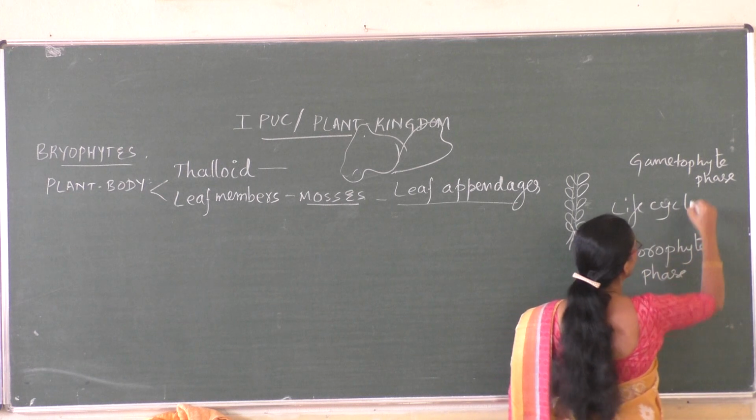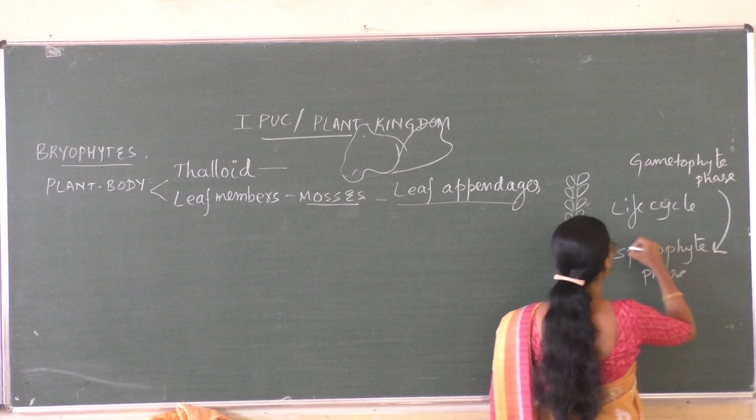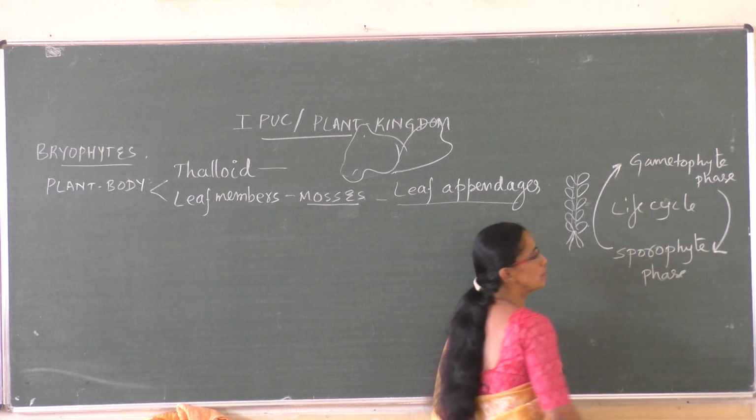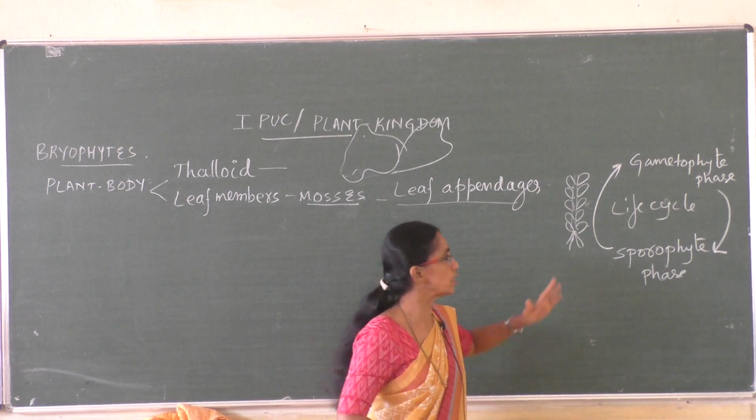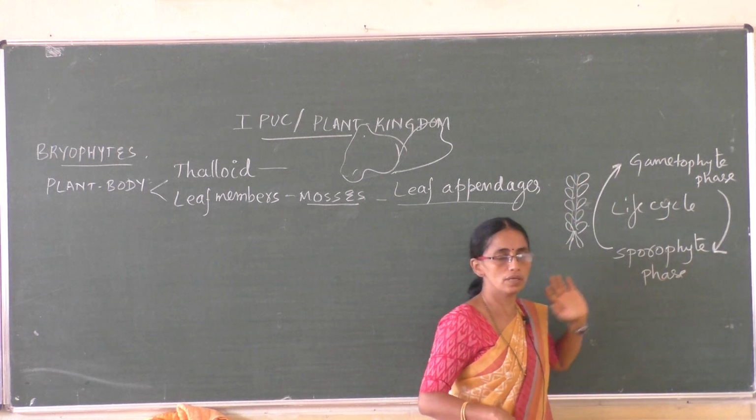That is, the gametophyte phase gives rise to the sporophyte phase, and the sporophyte phase gives rise to the gametophyte. So members show alternation of generation.